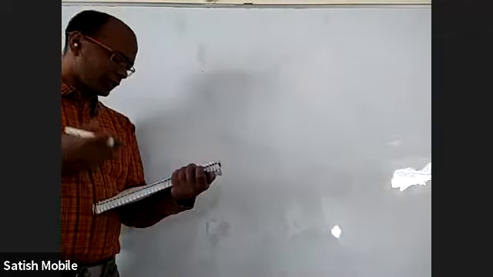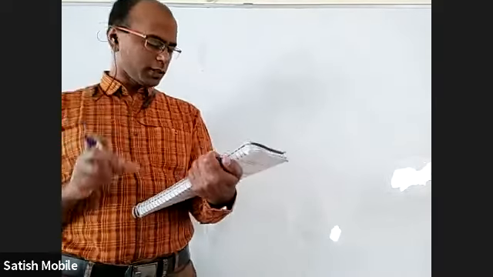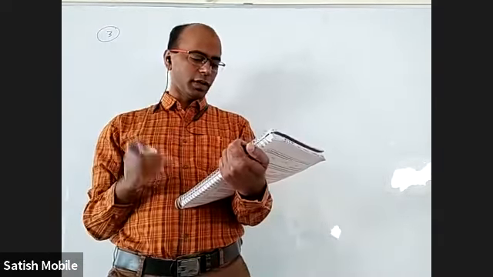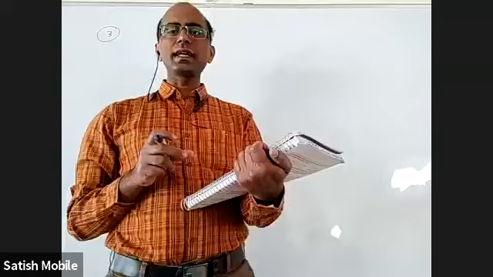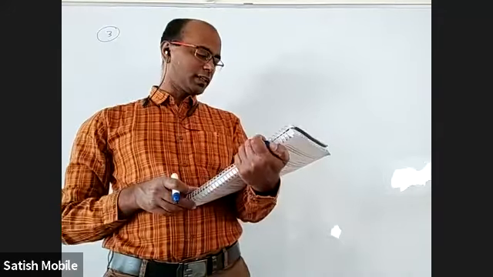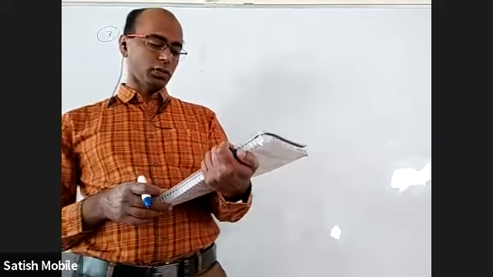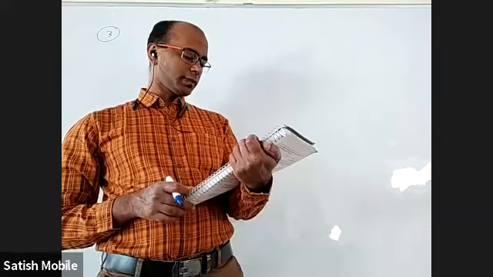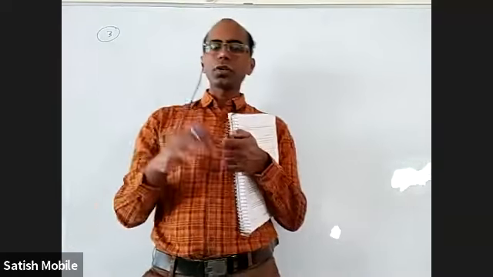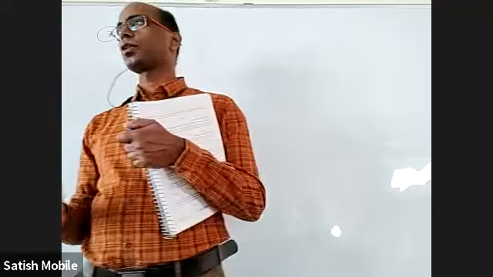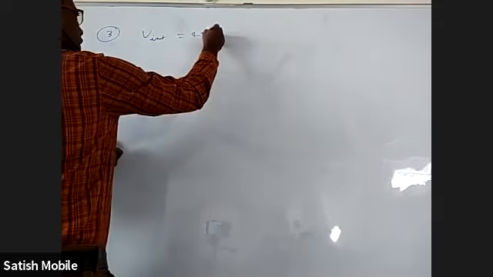I'm starting with the third question, but this has to be read very carefully. There is a balloon, its volume is 4,900 pi cubic meters. That is the sphere. But we should not take that as the volume, because they said there is a leak in the balloon and per minute 72 pi cc of gas is going out. They're asking at what rate the radius is decreasing after 49 minutes. So you have to find the volume at that instant, not the initial. Initial volume is 4,900 pi cc.